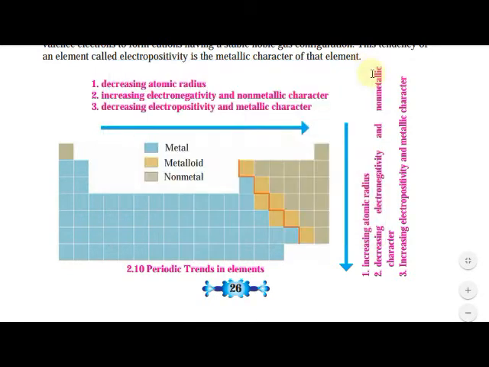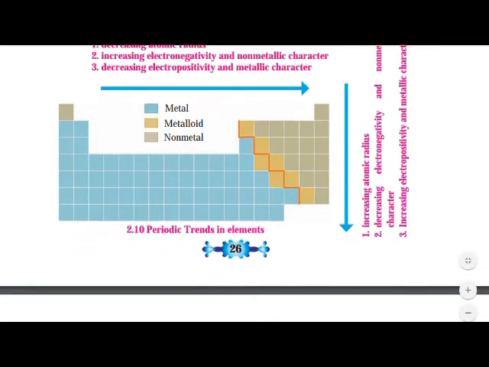Electronegativity means non-metallic character. Left to right increases, top to bottom decreases. Third one is electropositivity. Electropositivity increases from top to bottom. So this chart is very important for examinations.